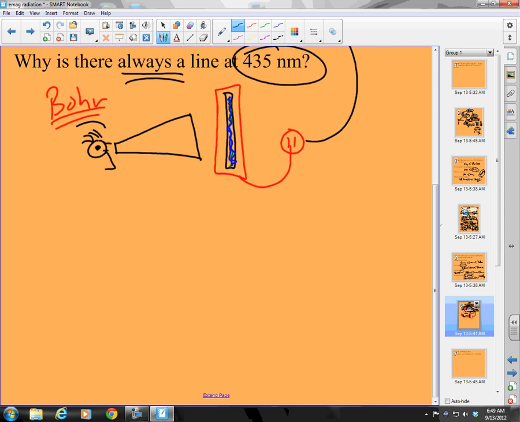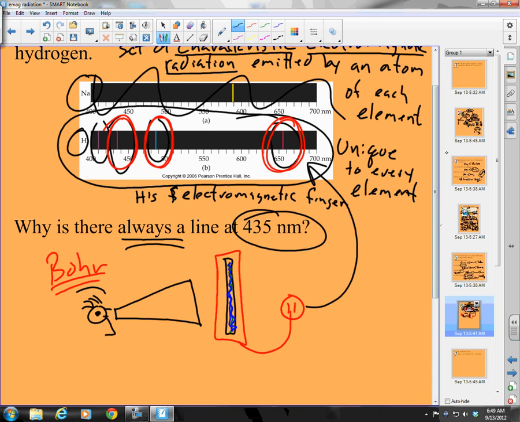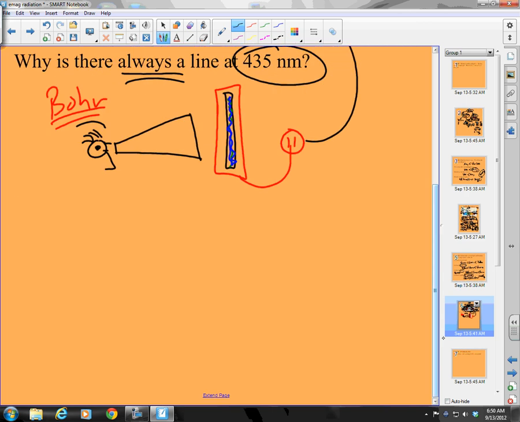Well, what happens? What produces the light? Because this is light, right? These things here are different colored light. And the question is, what produces that? It has to come from somewhere. Does it come from the electricity? Not really. Here's what happens. Here's my proton, right? And I have an electron. Let's say this is hydrogen, so I have one electron. So here's the electron. I put energy into it, and what happens to that electron?